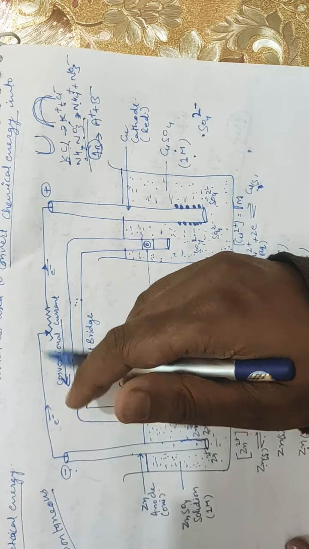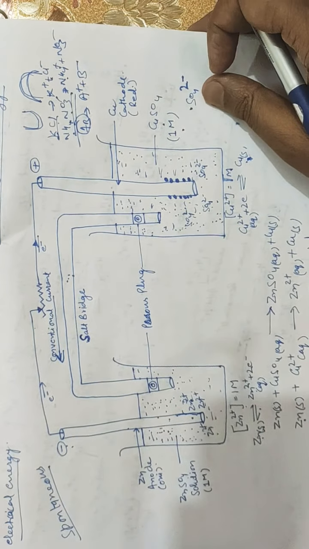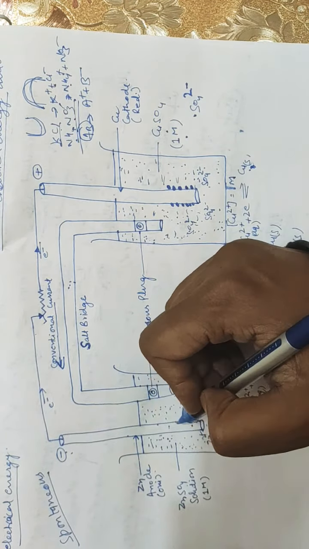So further, see here, the zinc anode is dipped in the solution of zinc sulfate, and the copper electrode is dipped in the 1 molar solution of copper sulfate. These electrodes are further connected by an external circuit of this wire, which shows the flow of the current.